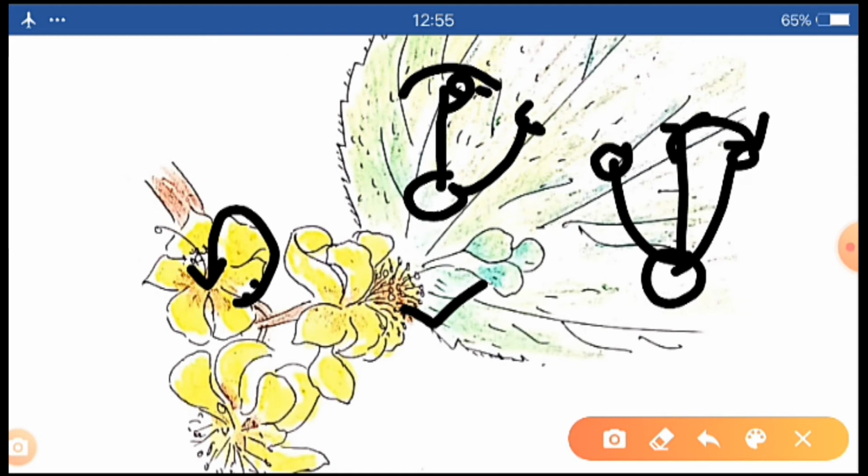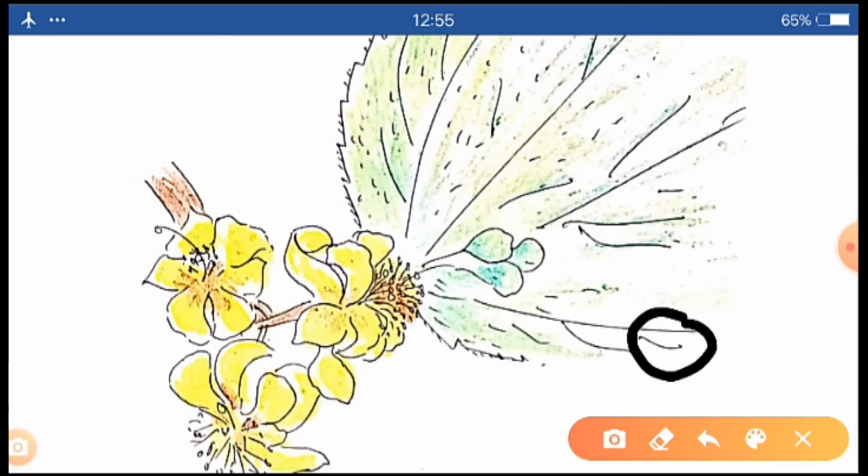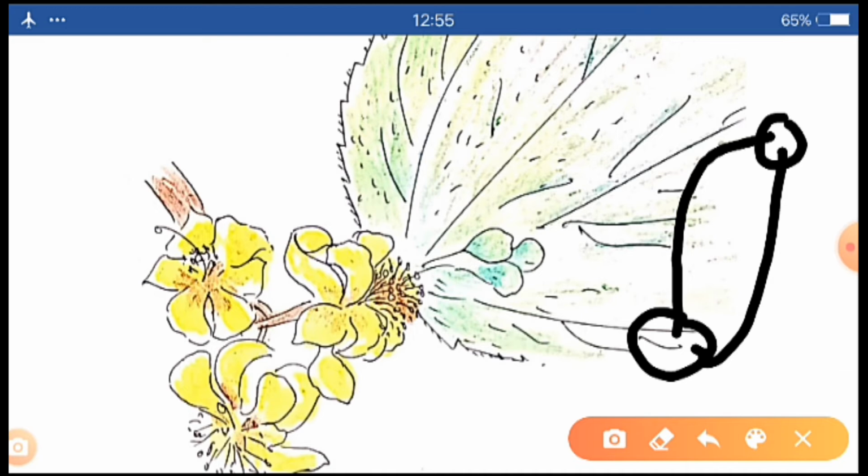It will bend and the result will be like this. The stigma will bend to touch the anther.